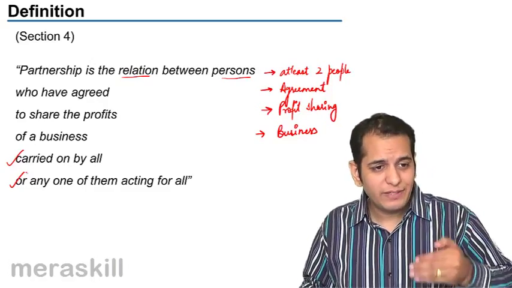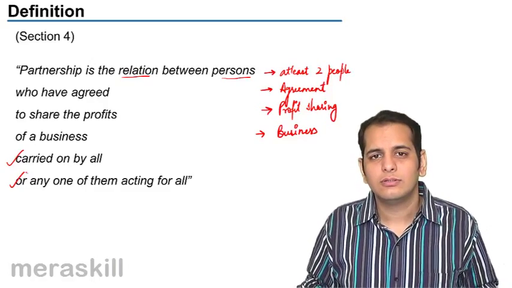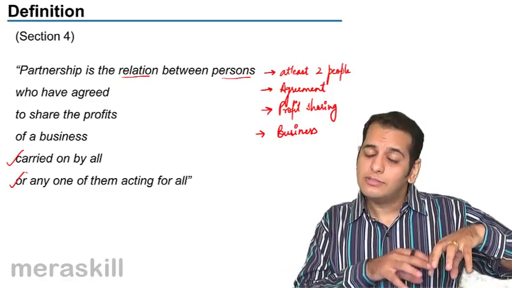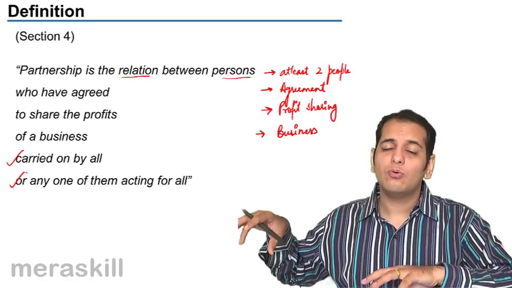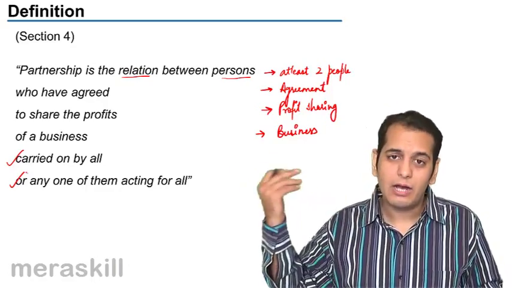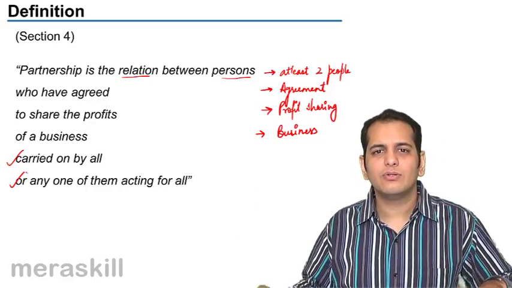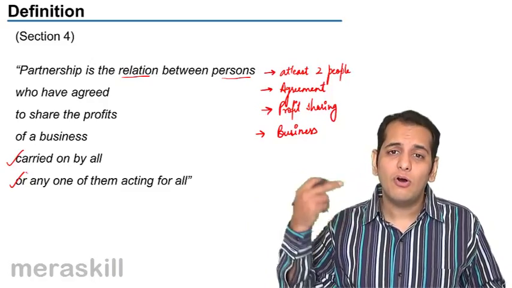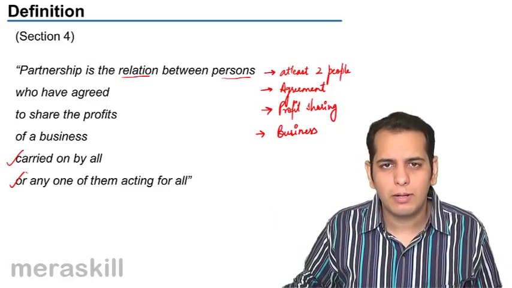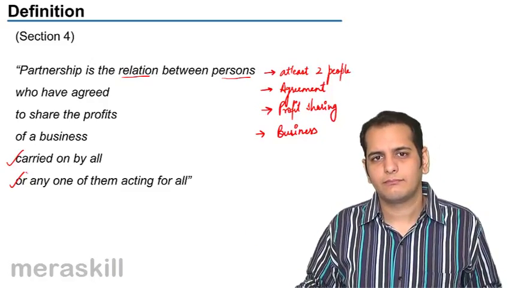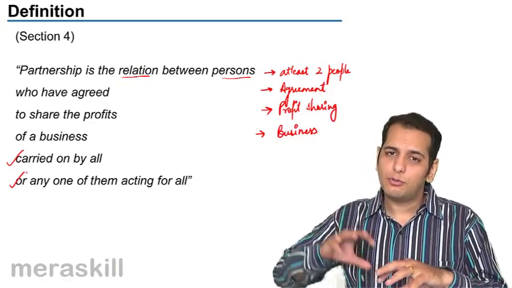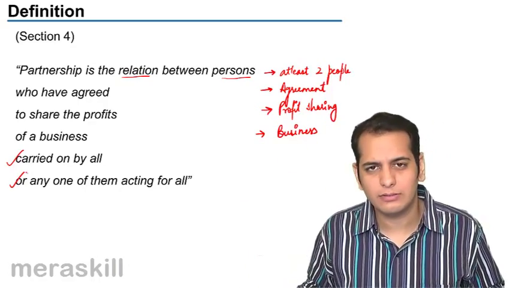That means if he has taken a loan, he has taken the loan on behalf of all three of them. Though only he has taken the loan, all three of them are now bound by it. So he has the ability to bind the others as well.